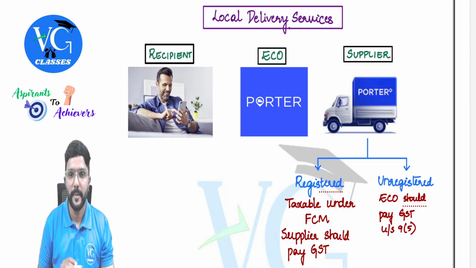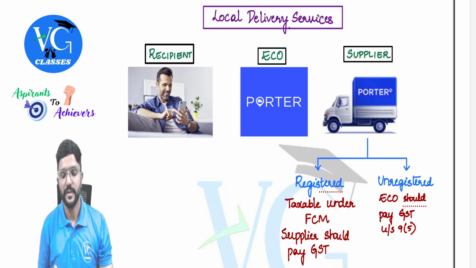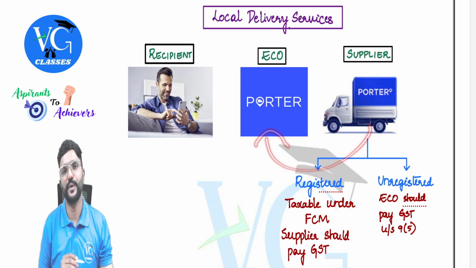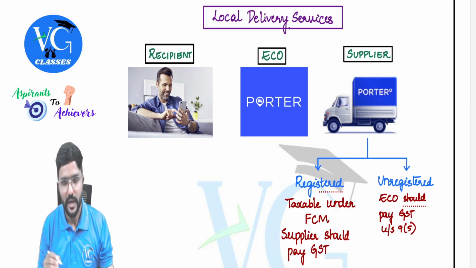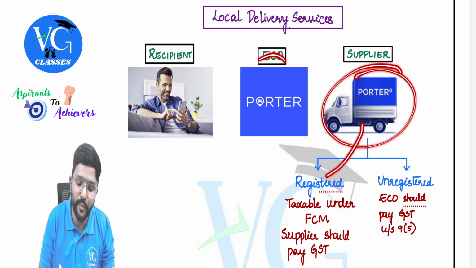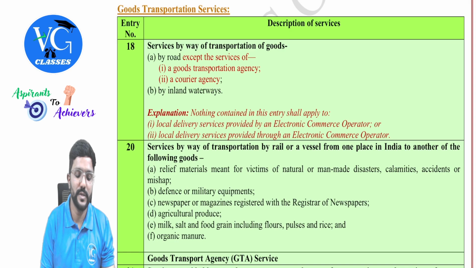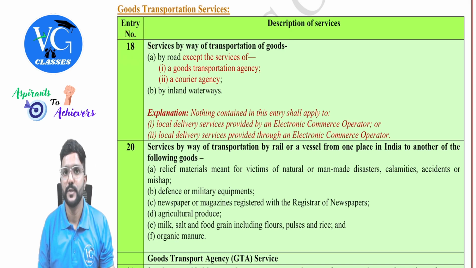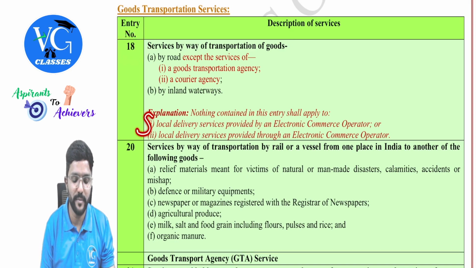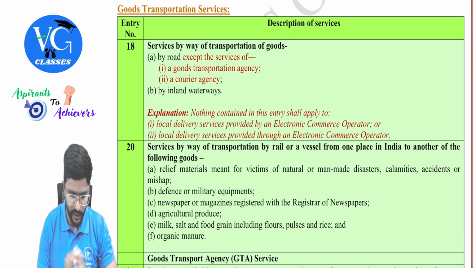Next, let us assume the vehicles are not owned by Porter. In reality, vehicles are owned by suppliers. They would have attached their vehicle with Porter. Assume the local delivery service is provided by a supplier through Porter to the recipient. Even this is outside entry 18. So the entry 18 exemption is not applicable in both cases, guys. Is that clear? Yes.